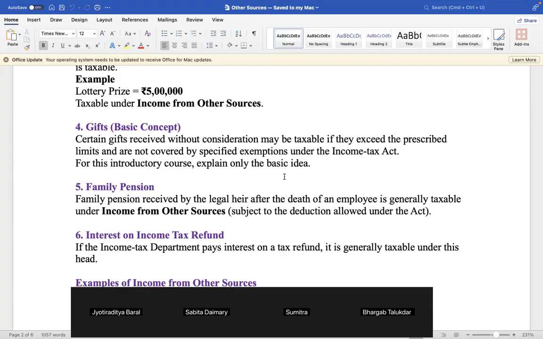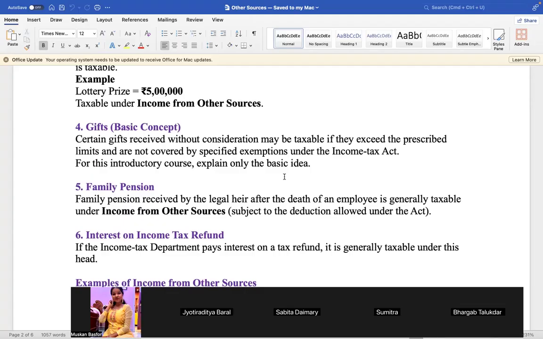Okay, sir. Suppose you have already paid tax, TDS, tax deducted at source, then advance tax. Suppose 5 lakh rupees you have paid as tax, and then in the assessment year you have submitted your income tax return, and your tax is calculated as 4 lakh. Tax you paid 5 lakh, but later in the actual calculation, you found your tax is 4 lakh. So that 1 lakh, you have to get back from the income tax department. That is known as refund. First point, that is known as income tax refund.